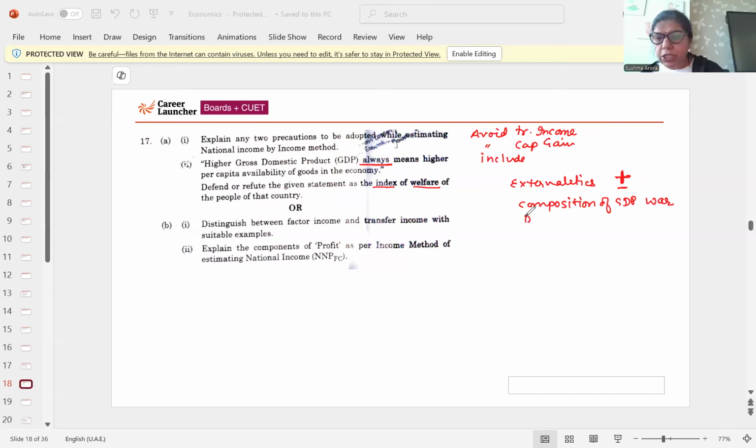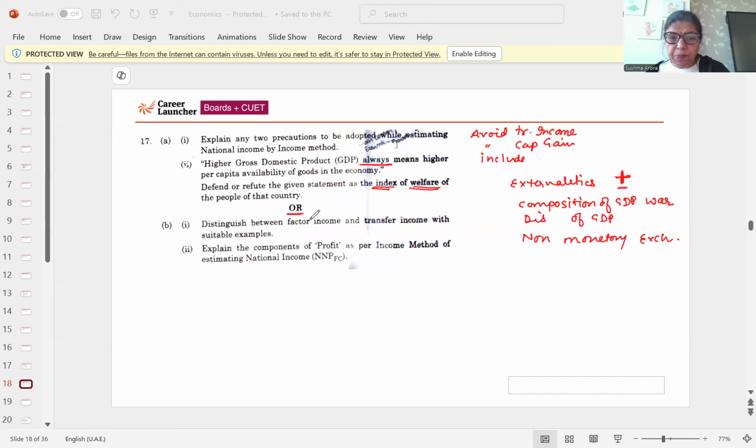Same with distribution of GDP. Distribution of GDP will be such that the rich become richer, the poor become poorer. That is not a good indicator or index of welfare of people. And the non-monetary exchange: in GDP, we don't include that non-monetary exchange. So that's why it's not the correct or clear indicator of growth, or that higher GDP always means that is good for the economy. There are various reasons.